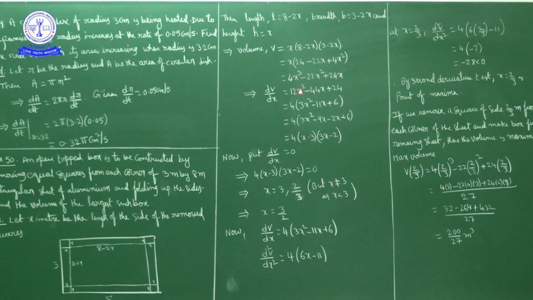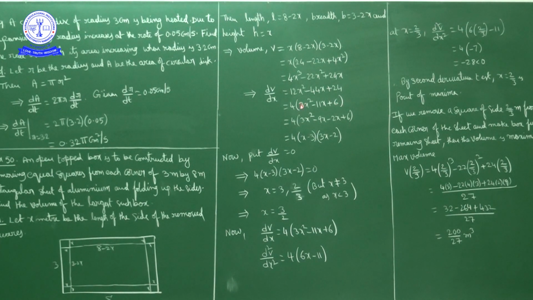Now here each term is a multiple of 4, so 4 I will write outside. So I will take 4 common, 4 into 3x square minus 11x plus 6. Okay. Now I will factorize 3x square minus 11x plus 6.